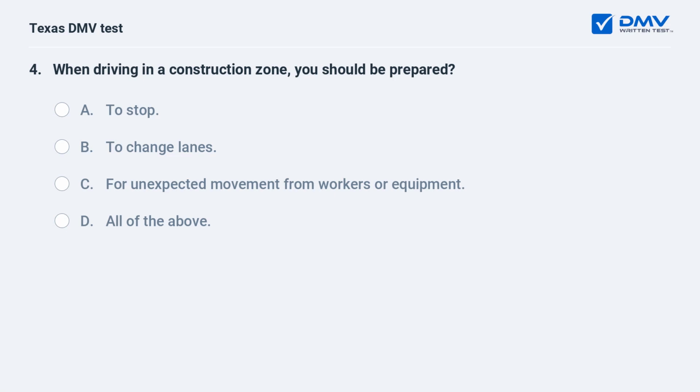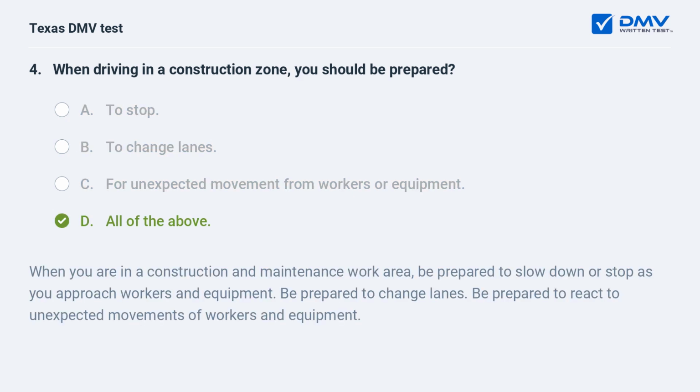When driving in a construction zone, you should be prepared: A. To stop. B. To change lanes. C. For unexpected movement from workers or equipment. D. All of the above. When you are in a construction and maintenance work area, be prepared to slow down or stop as you approach workers and equipment. Be prepared to change lanes. Be prepared to react to unexpected movements of workers and equipment.